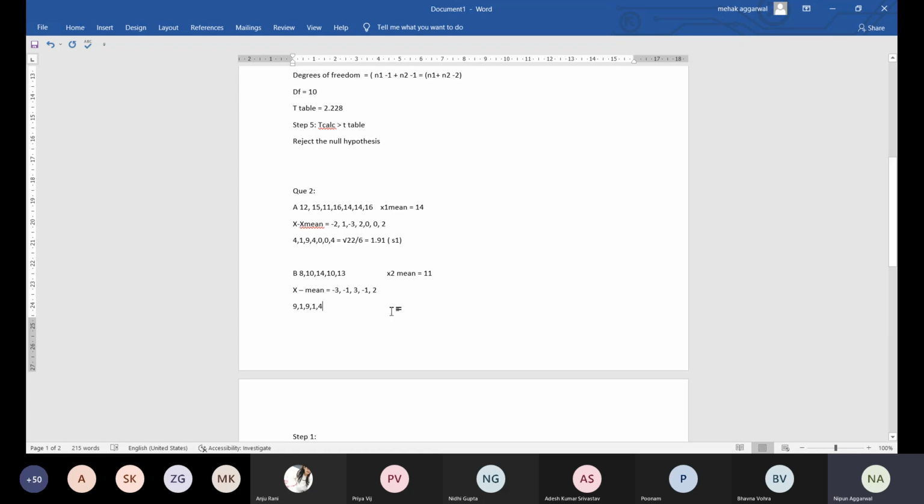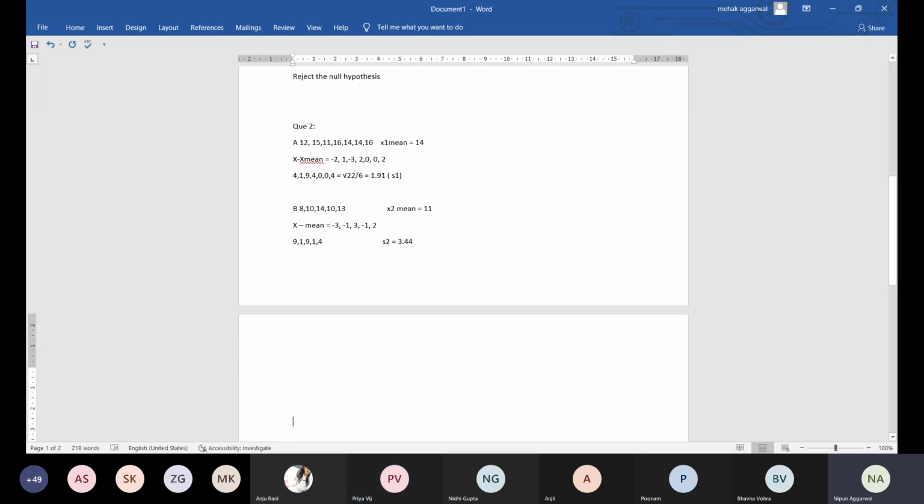Should this be divided by 5? No, it will be divided by n minus 1. It is not divided with n, it is divided by n minus 1. So S2 becomes under root of 6. What is the value of under root 6? It is 2.44. So this will be the value of your S2.